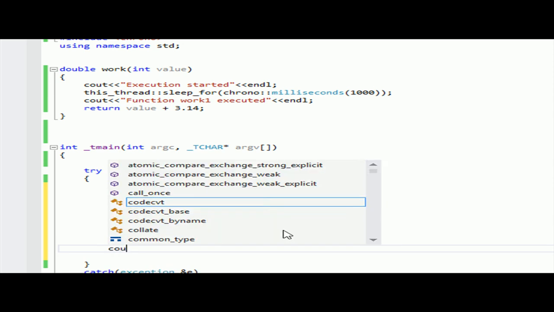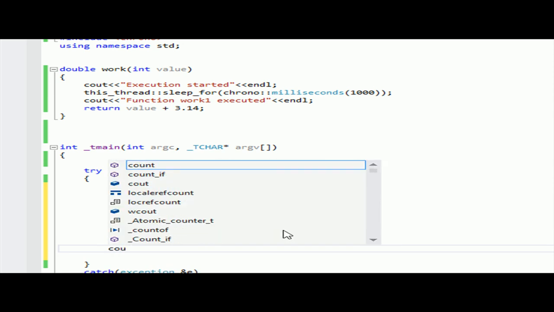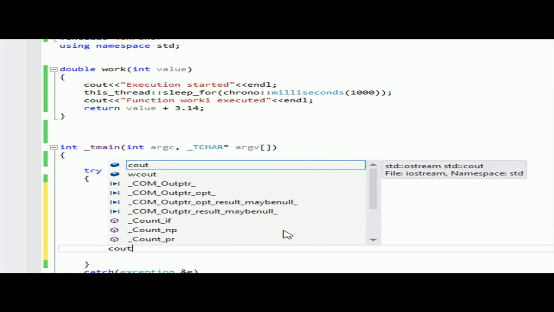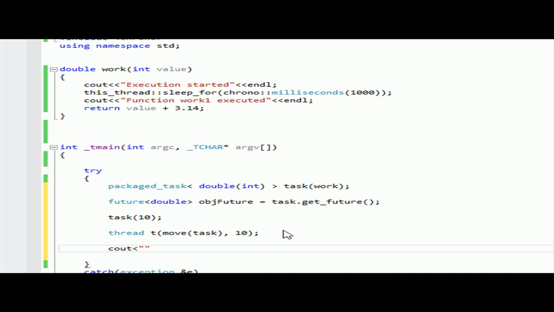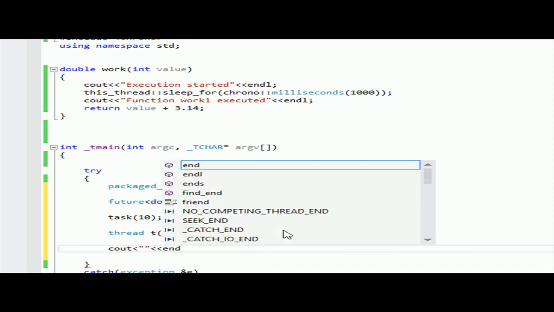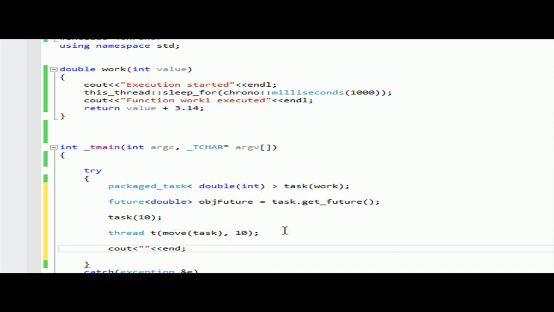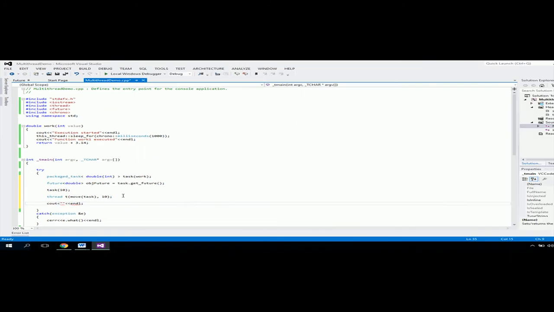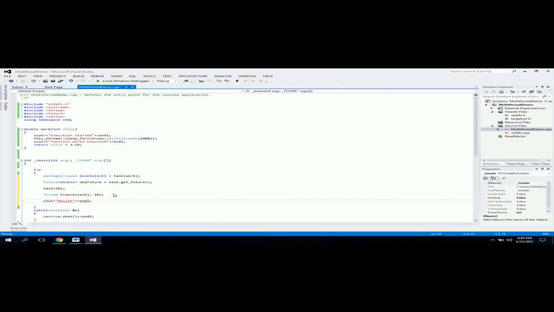Now to print the return value, and basically to wait for a certain duration, I have to call get on the future object. So this equals object of future dot get.